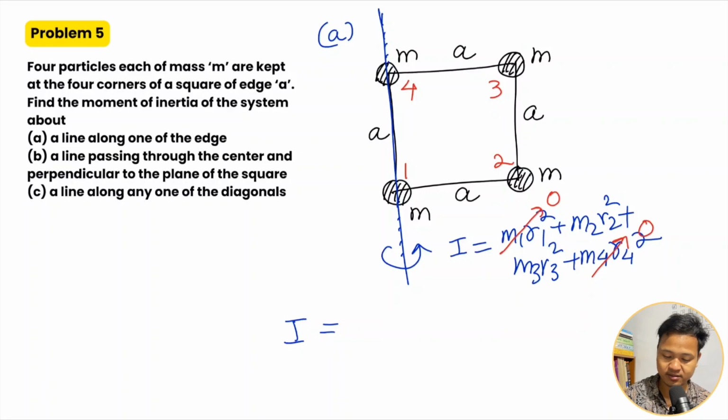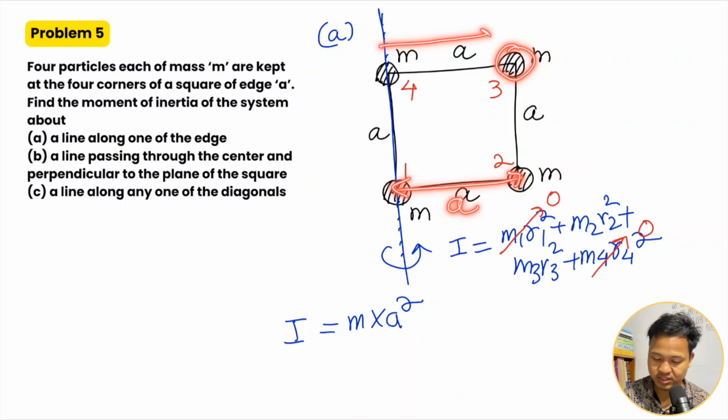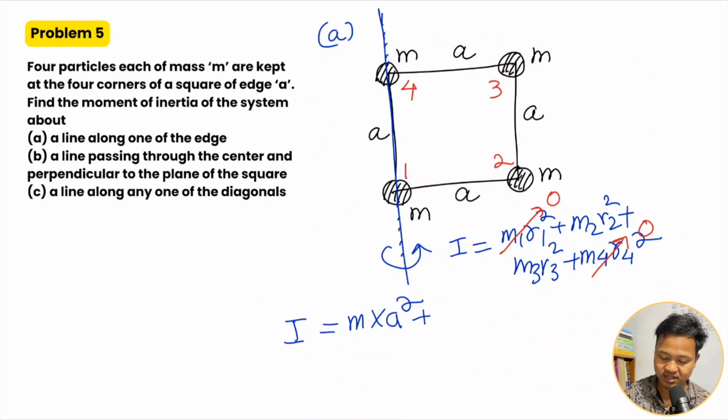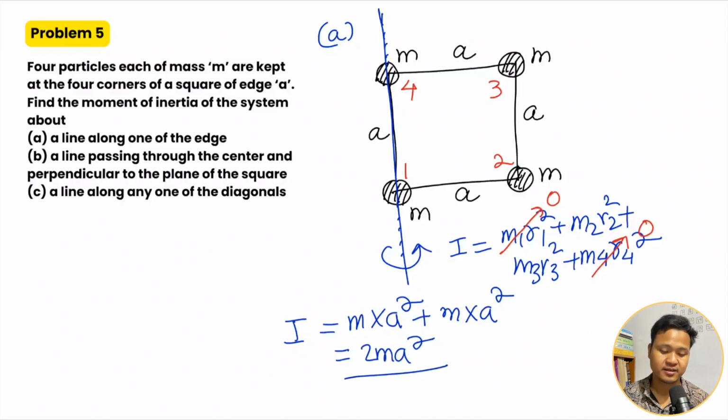Remaining two masses, so 2 times m into a squared. Okay, 2 is at the distance of a from the axis of rotation, it is at the distance of a. So m a squared plus m into a squared, so total is 2ma squared. Okay, that is the a part. Next you have the b part.